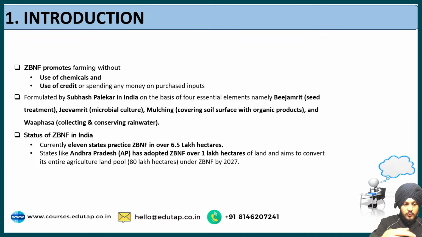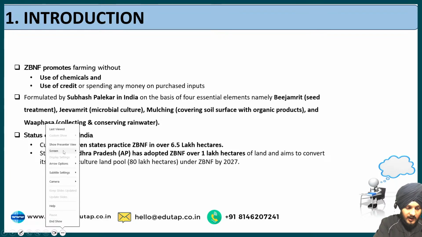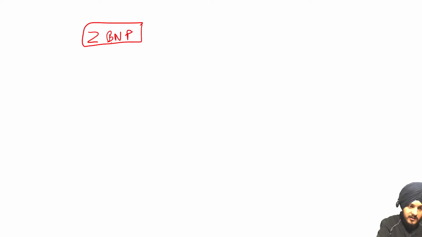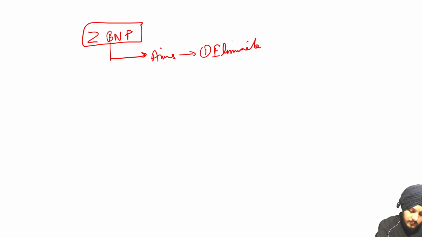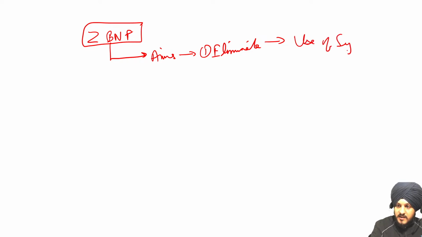So before we talk directly about the introduction part, let me give you a brief highlight, a brief idea regarding what is zero budget natural farming. So zero budget natural farming is a practice that aims to eliminate use of synthetic inputs.